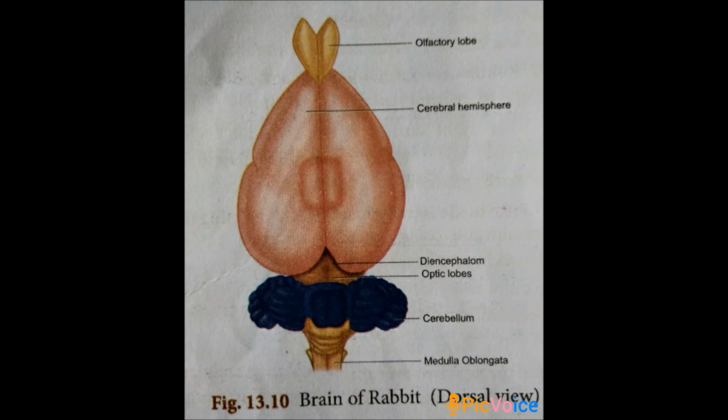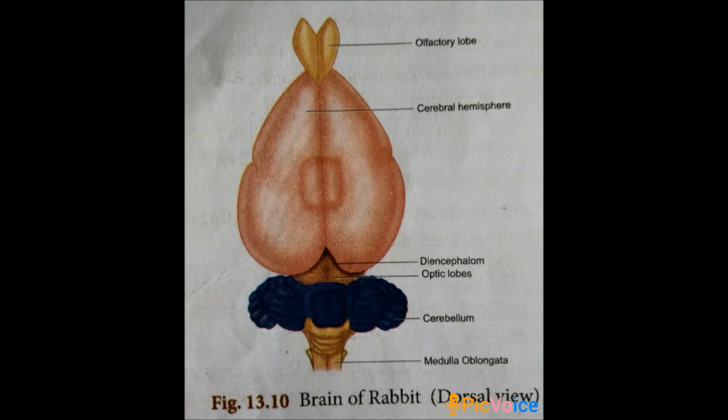Then we will see the structure of brain. Brain is situated in the cranial cavity covered by three membranes, namely outer part is duramater, inner part is piamater and middle part is arachnoid membrane. And the brain is divided into three parts: forebrain, midbrain and hindbrain. Forebrain otherwise called as prosencephalon. Midbrain otherwise called as mesencephalon. Hindbrain otherwise called as rhombencephalon.